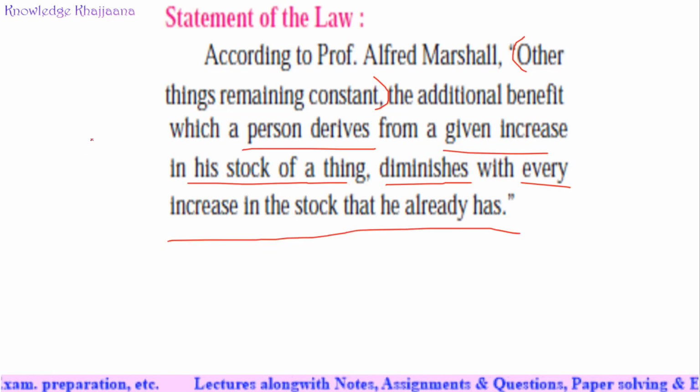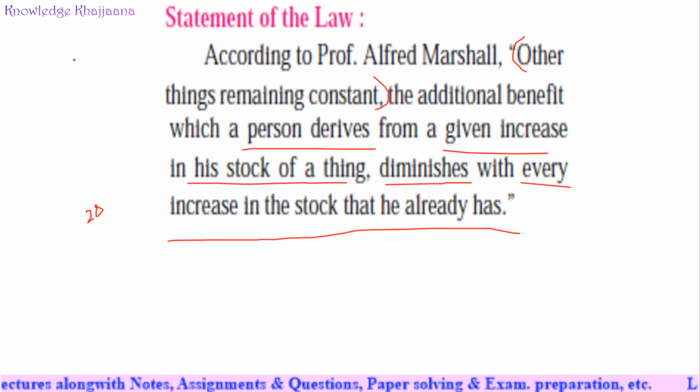Means when you had the total satisfaction starting with 10, 18, 24, 30, then it remains 30. Then it starts to get 28, it starts diminishing with every stock that you already have. So what was the marginal utility first time? 10, then it became 8, then it became 6, like that.